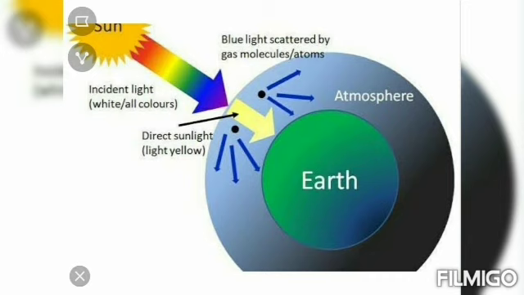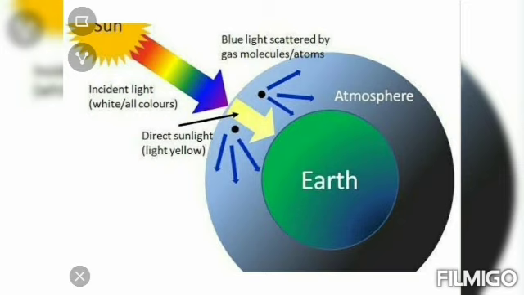So what is scattering? You have to learn: when sunlight enters the earth atmosphere, the atoms and molecules of different gases present in the atmosphere reflect the light in all possible directions. This is called scattering of light. This all possible direction is scattered, so that is called the scattering of light.